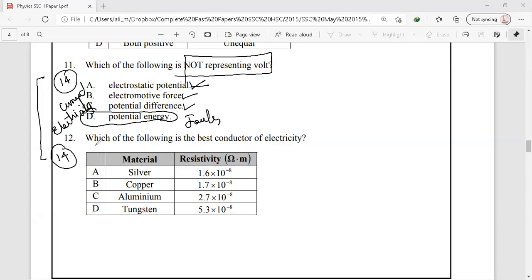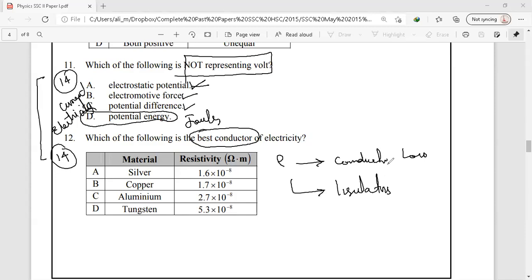Next, we have question number 12. Which of the following is the best conductor of electricity? We have four materials: silver, copper, aluminum, and tungsten, and we have the resistivity values for all these materials. For conductors, the value of resistivity is low, and for insulators, the value of resistivity is high.